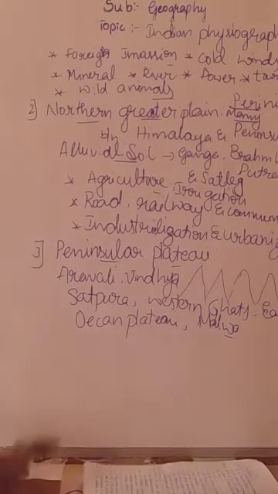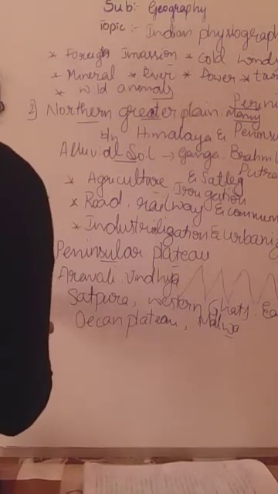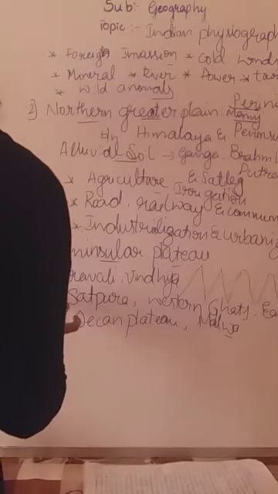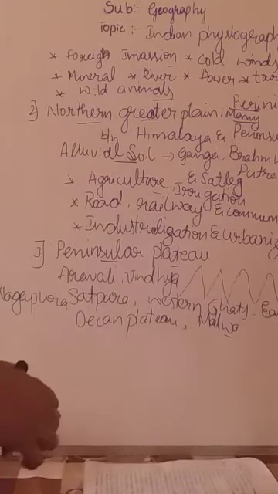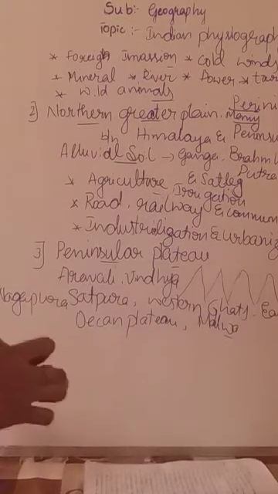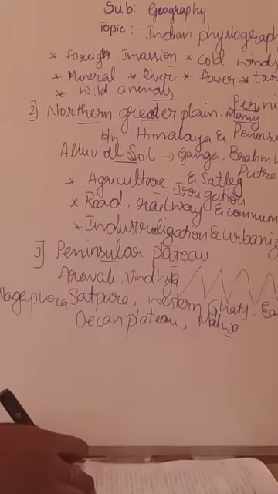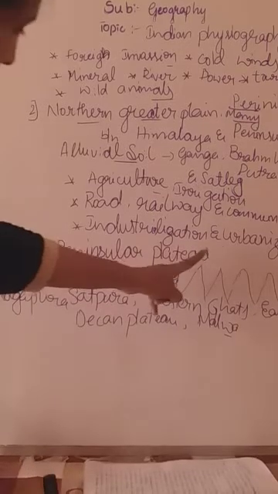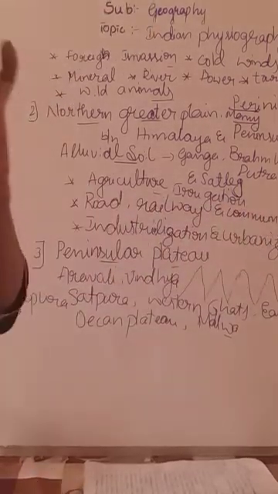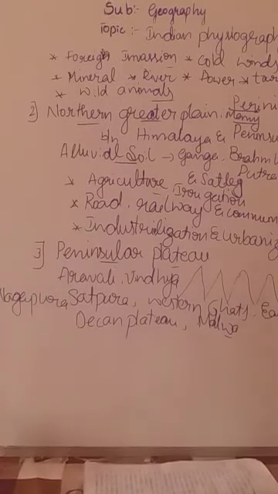Which are those? Aravali Hills, Vindhya Hills, Satpura, Nagapura Hills, we didn't write, sorry. Then Western Ghats, Eastern Ghats, Deccan Plateau, and Malwa Plateau. So these are the hills we can see in the peninsular plateau. Peninsular plateau is nothing but the hill, but it has a very small, soft soil on the ground.